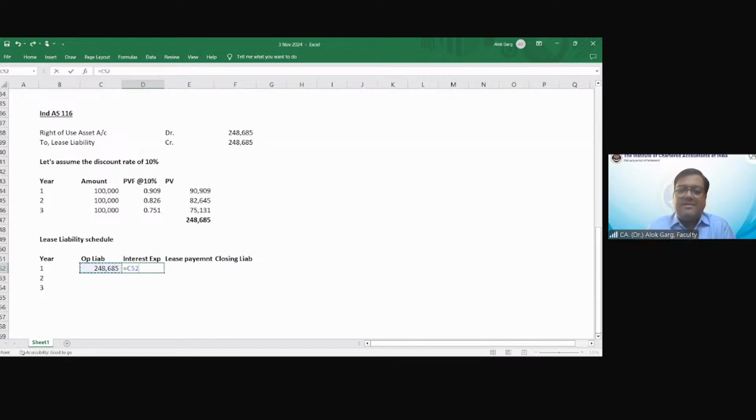Interest, what is my interest expense? If I have discounted at 10%, I will also recognize an interest expense on this liability, right? Because I have to pay 3 lakh rupees and I've recognized the liability at 248,685, right? So multiply by 10%. Lease payment, what I'm going to pay every year, 1 lakh rupees. What is my closing liability? This is my closing liability.